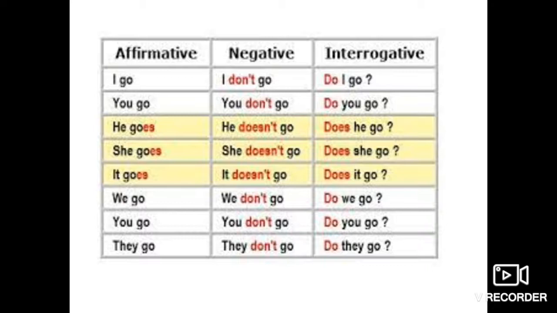She is also singular. She does not go. And interrogative, does she go? It goes. It does not go. Does it go? We go. We is more than one. We don't go. Do we go? You go. You don't go. Do you go? And they go. They don't go. Do they go? So these are simple examples of how we can use do, does.